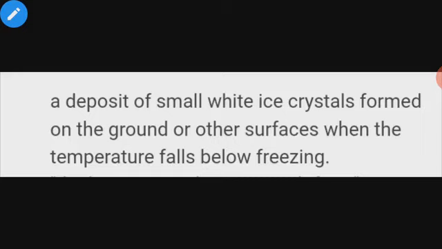This frost also plays an important role in the process of weathering. We know that rainwater gets trapped into the surfaces of rocks, and due to the low temperature in the winters, the water freezes in them and becomes ice.